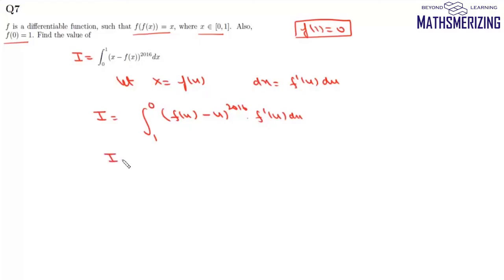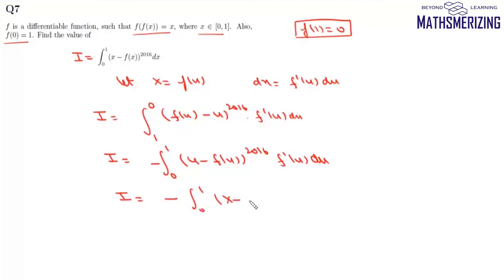So we can write this integral as minus integral from 0 to 1. Now f(u) minus u is the same as u minus f(u), because we have an even power here. So it will be (u minus f(u)) to the power 2016 f dash u into du. Now in a definite integral, if the limits are the same and if the function is the same, we can change the variable. We can write this integral as minus integral from 0 to 1 of (x minus f(x)) to the power 2016 into f dash x dx.